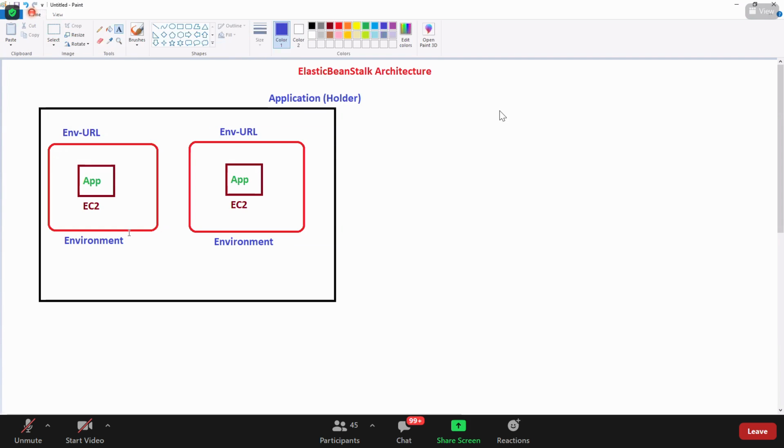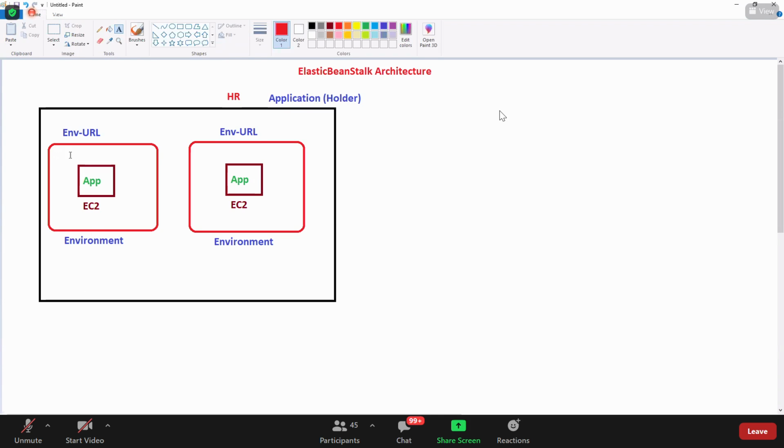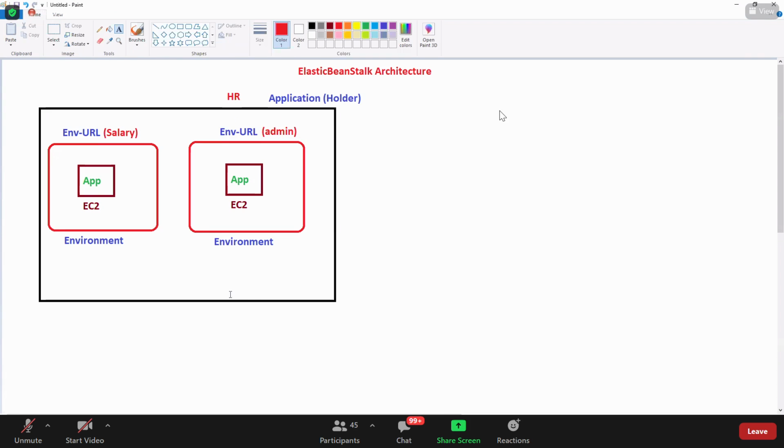What are the steps here, guys? In Beanstalk, you first go and create an application. I usually take the example of HR. This is an HR-related application, and this environment is related to salary, and this other environment is related to HR admin. Makes sense?